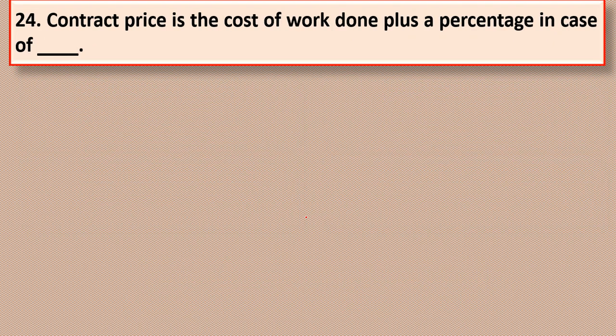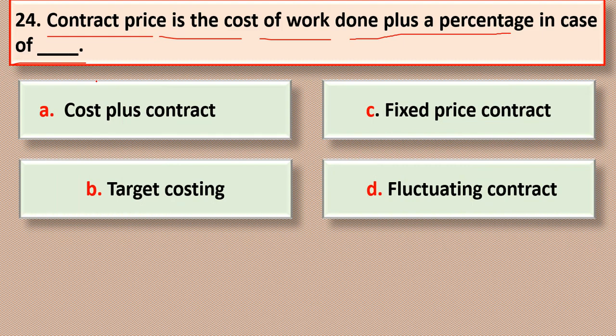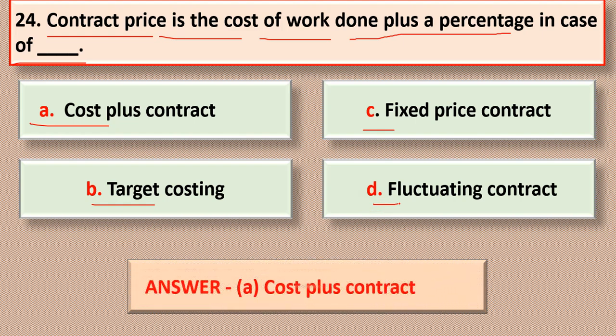Next question, second last question. Contract price is the cost of work done plus a percentage in case of dash. Options are given as follows. Option A, cost plus contract. Option B, target costing. Option C, fixed price contract. Or option D, fluctuating contract. The correct answer is option A, cost plus contract.